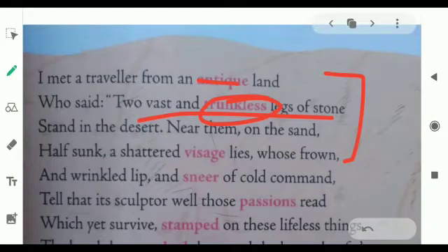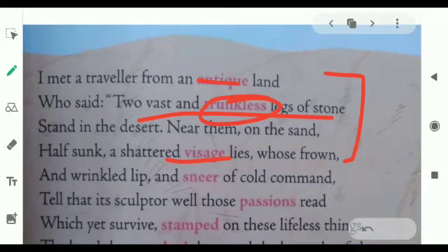Next, these two lines, stand in the desert, means it was all alone lying in the desert. The body was missing. Another part of the statue, the face, lay on the sand nearby. Now this is regarding the visage. Visage over here, students, means face. The face of the statue was lying far away from the legs, lay on the sand nearby. It was damaged and broken into pieces.